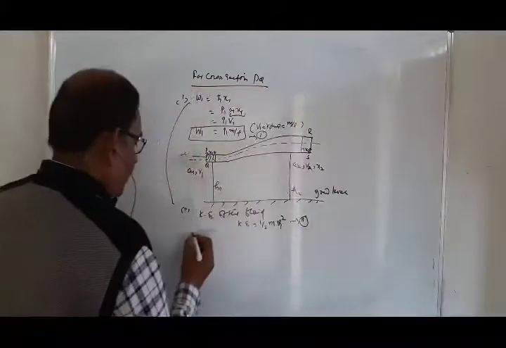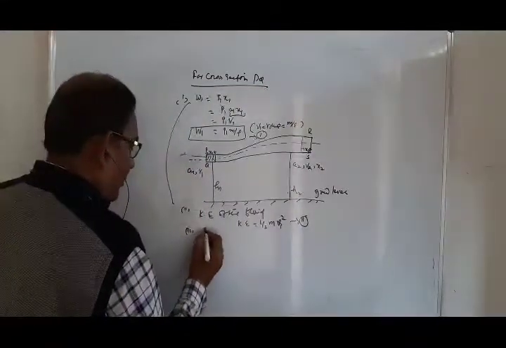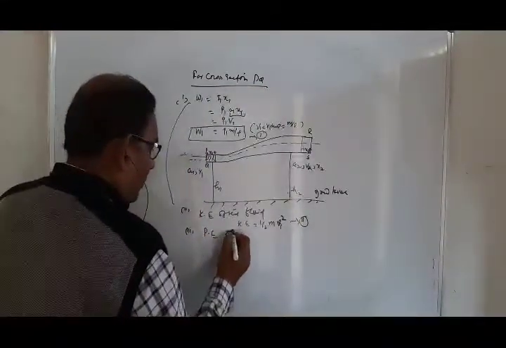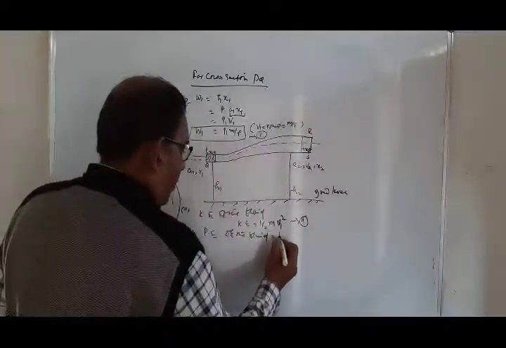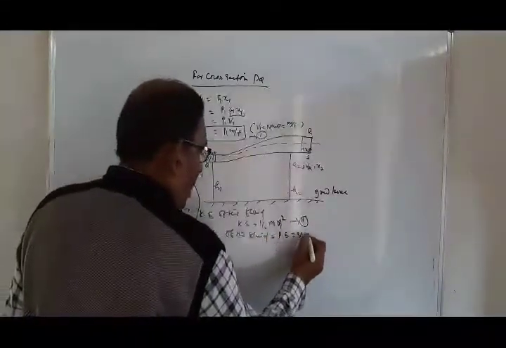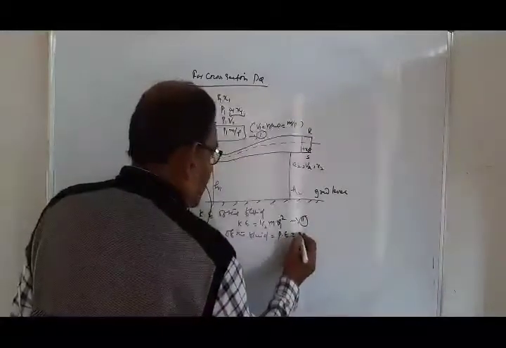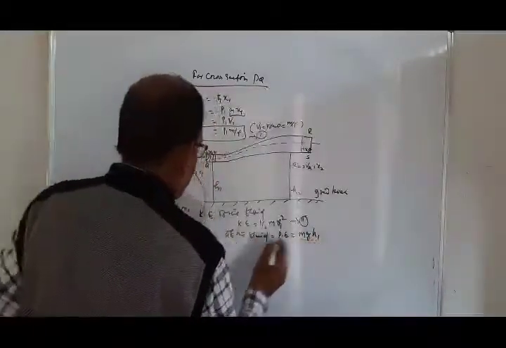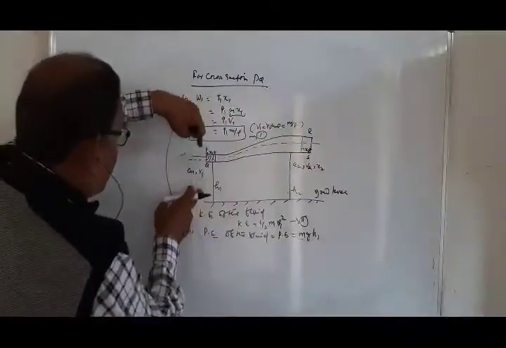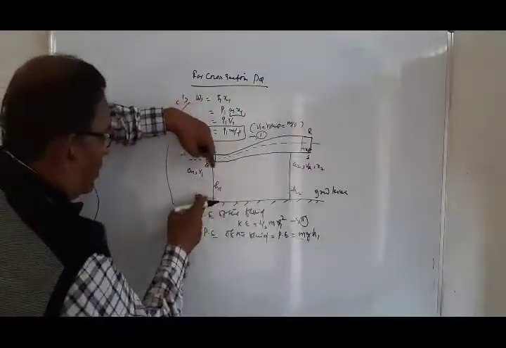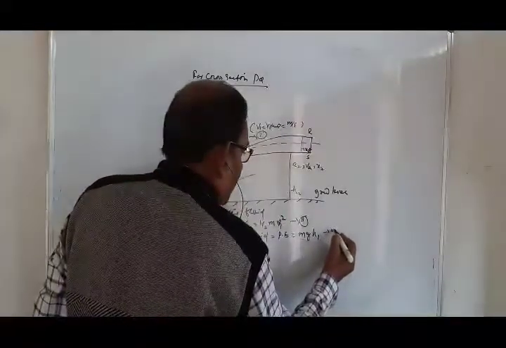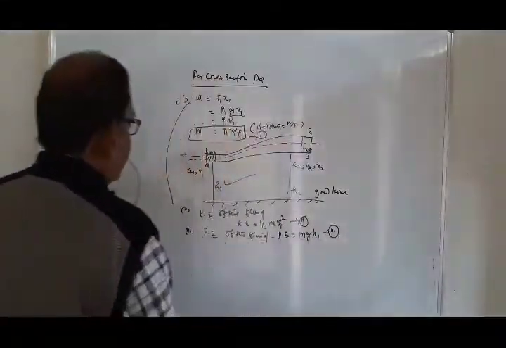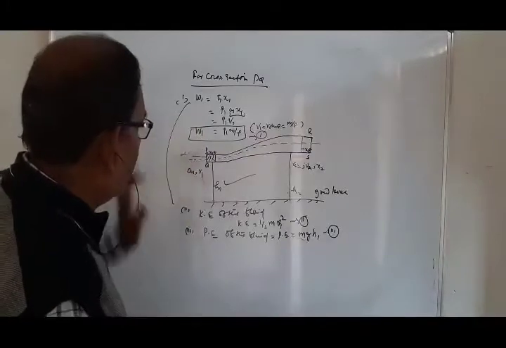Number 3, the potential energy of the fluid is mg h1, because the PQ cross section is at the height h1 from the ground level. These are the three equations of energy for the cross section PQ.